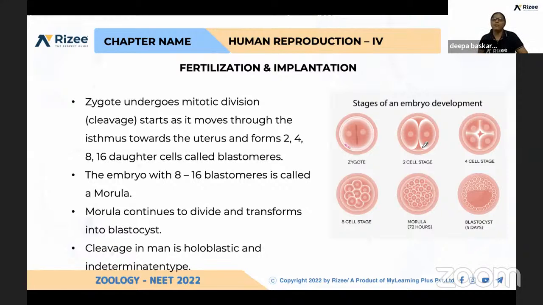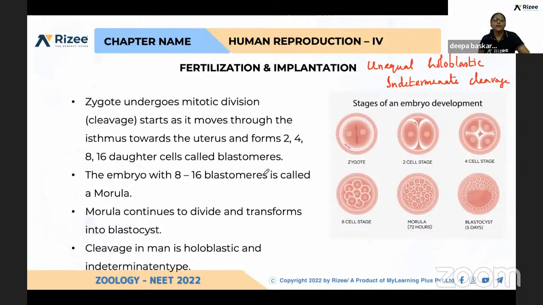Yes, see here, this I have already explained. What type of cleavage is followed in human embryonic development? That is very much important. Here it is unequal, holoblastic, indeterminate cleavage. Please remember this. Unequal cleavage is happening because the cytoplasm is getting reduced in the blastomeres. Holoblastic means the cell is dividing as a whole. So that is holoblastic and indeterminate cleavage.